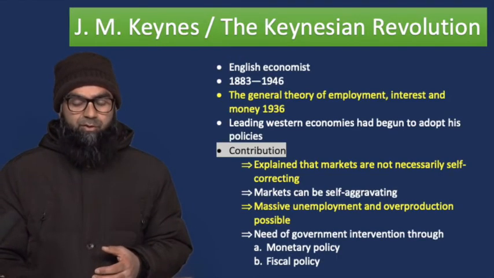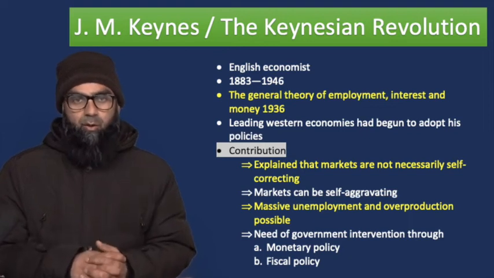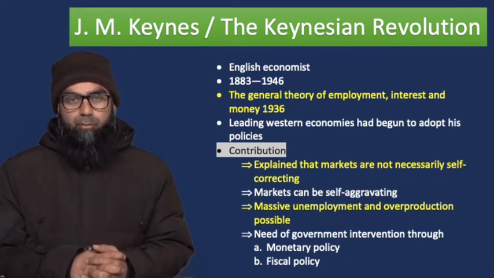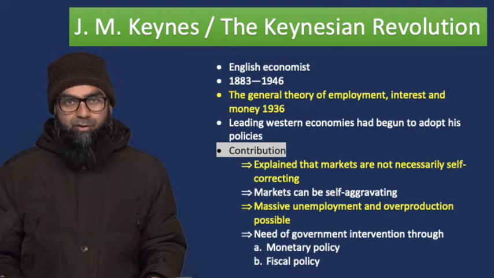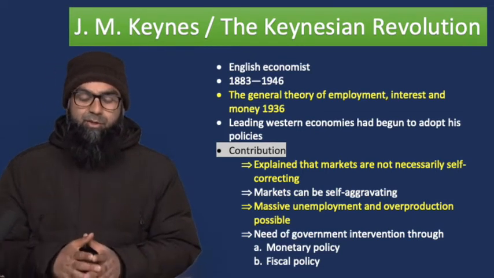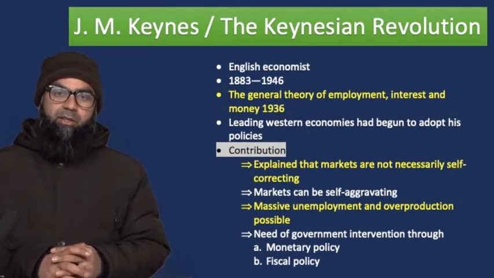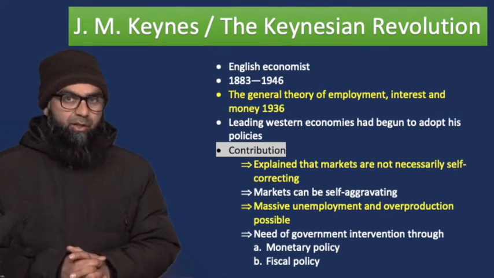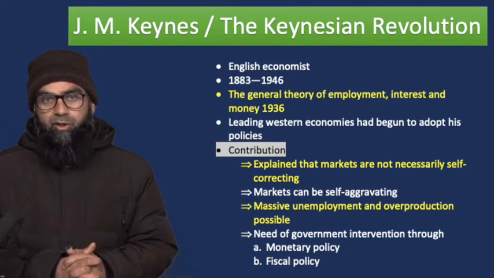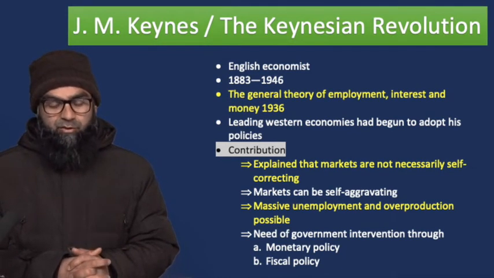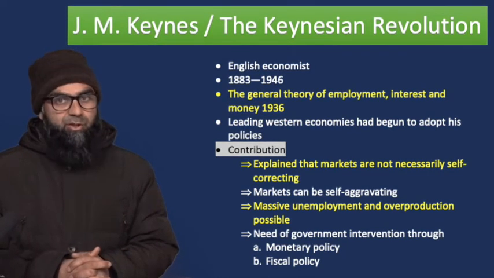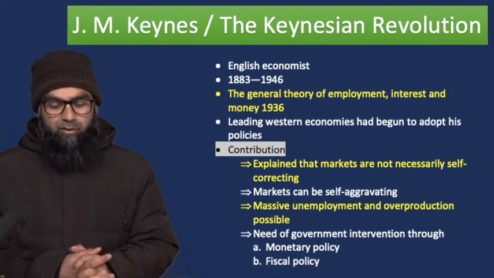Keynes, which is the final term which will allow us to understand the origins of macroeconomics. J.M. Keynes, an English economist, was born in 1883 and died in 1946. He wrote his book in 1936, The General Theory of Employment, Interest and Money, a path-breaking work.